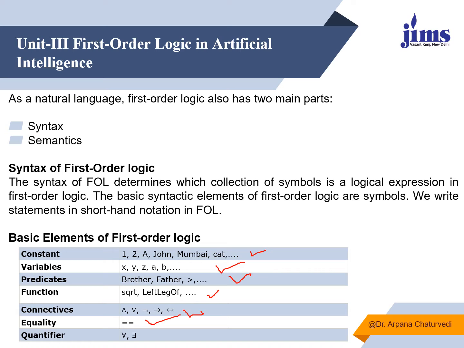The newly introduced symbols are quantifiers, where this is for all, which represents the entire universe, and this is there exists, which represents a part of a universe. So these are the symbols to be used whenever we are converting a sentence into predicate logic. We have to follow proper syntax as well as semantics.